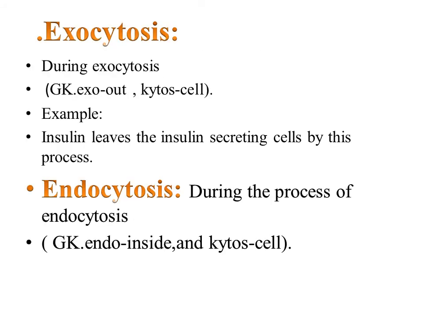And what is exocytosis? Exo means outside. Greek exo means out, cytose means cell. For example, insulin leaves the insulin secreting cell by this process, meaning it moves outside the cell. Endocytosis: during the process of endocytosis, endo means inside and cytose means cell. Exo means outside, endo means inside, cytosis means cell.